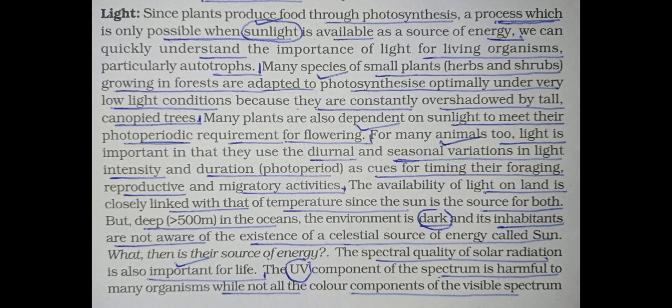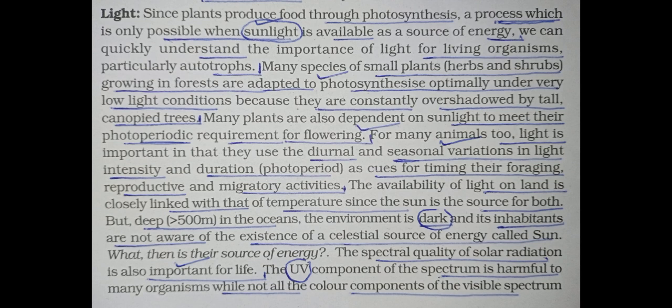Next one, the availability of light on land is closely linked with that of temperature, since the sun is the source for both light as well as temperature. So light and temperature are connected with each other because the source is the same.